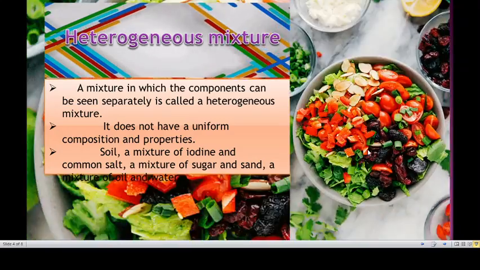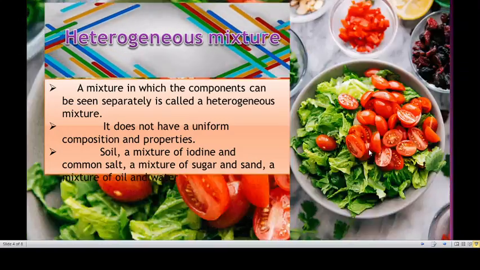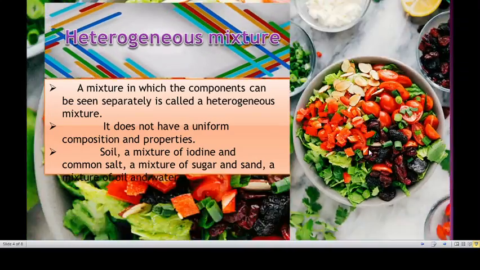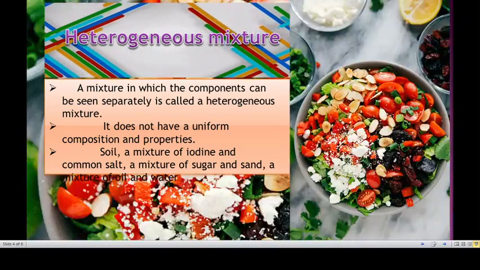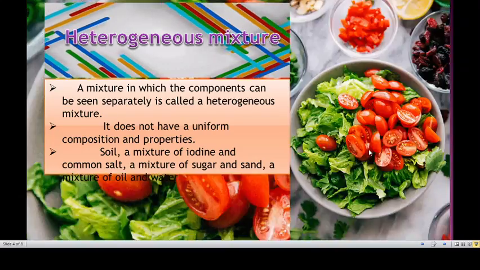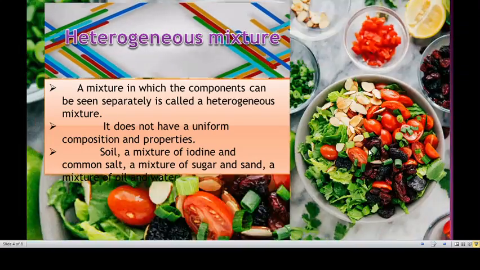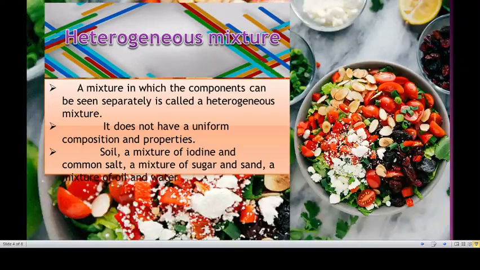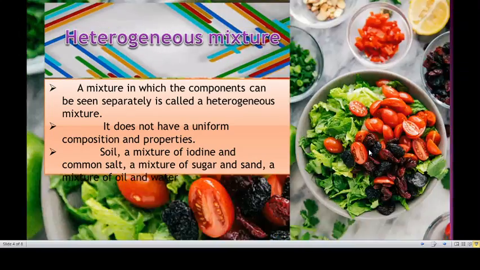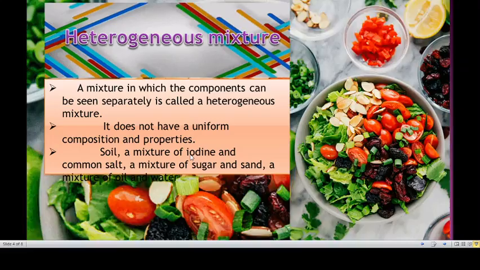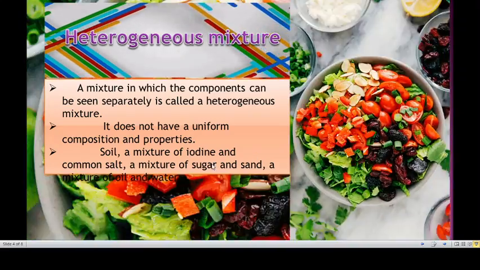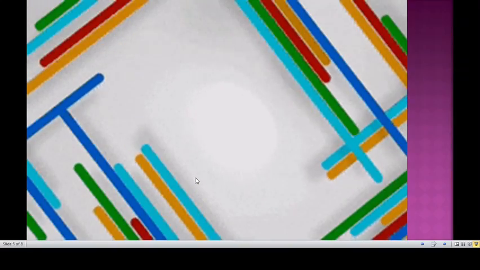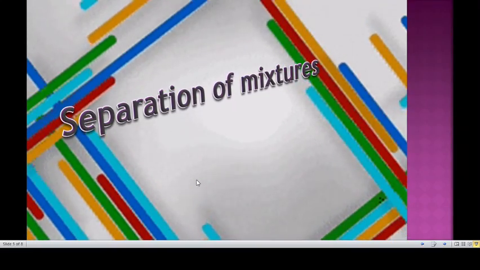If I mix mud with water, I can differentiate the mud and water because the mud is not dissolved in the water. So that comes under a heterogeneous mixture. We can see the mud present inside that water. That's what a heterogeneous mixture is. It does not have a uniform composition. So these all come under heterogeneous mixtures: soil, a mixture of iodine and common salt, a mixture of sugar and sand, a mixture of oil and water.